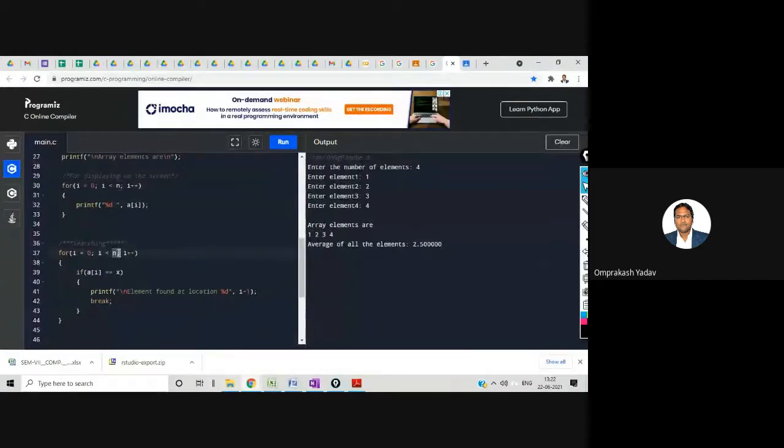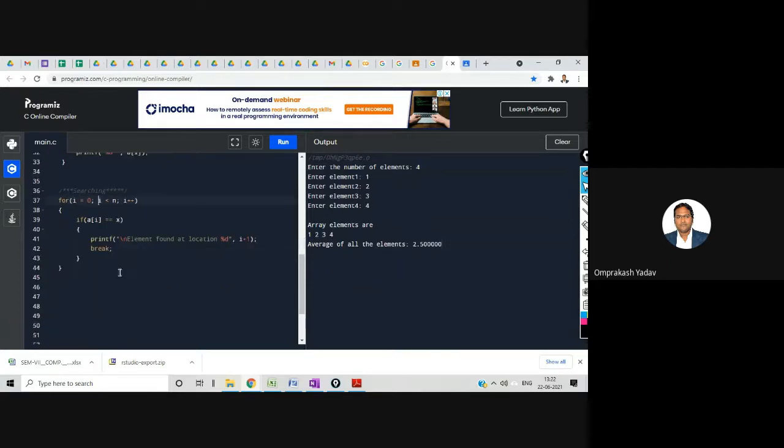It will terminate by itself when i value becomes n, because till n minus 1 valid index numbers are there. When it becomes n, n will not be less than n, and this condition will become false. So when i becomes n, that means the element is not present inside the array, because it never went in this particular block.